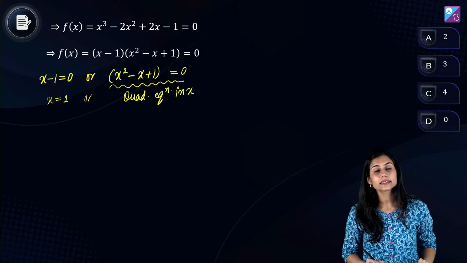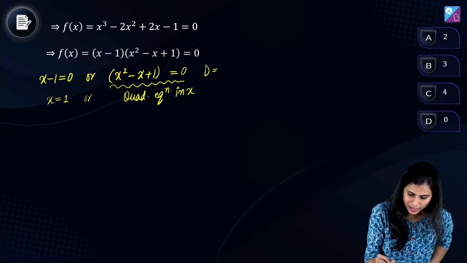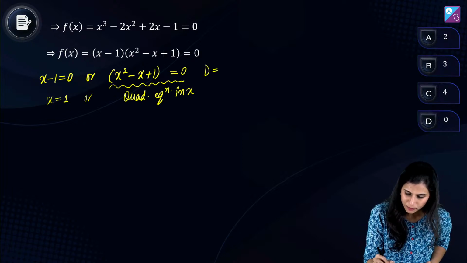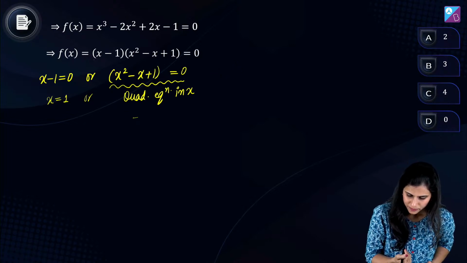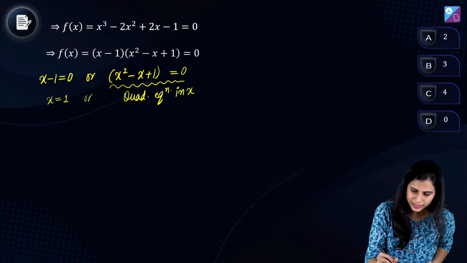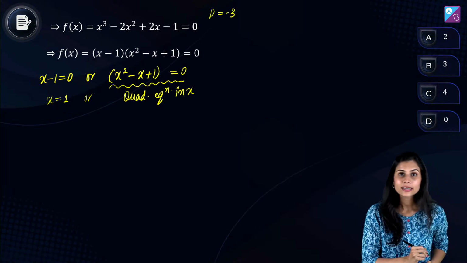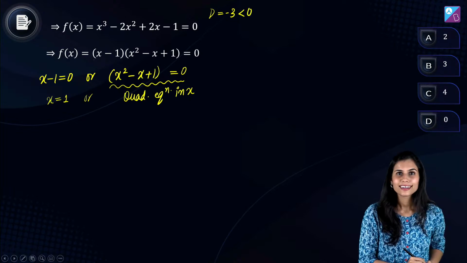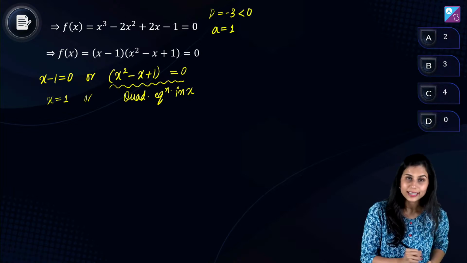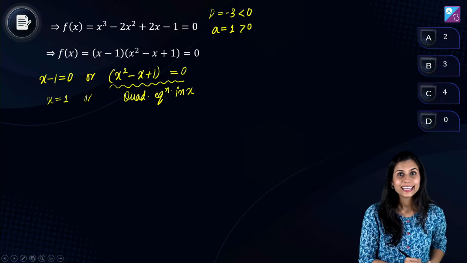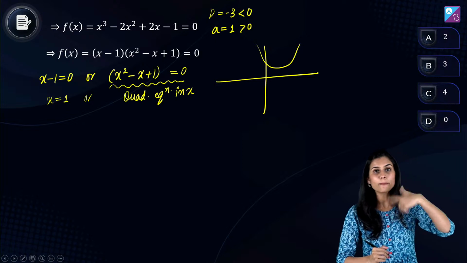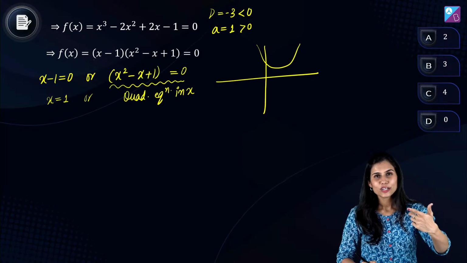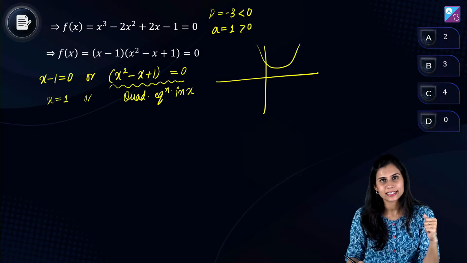What is its discriminant? Can you calculate? Discriminant comes out to be b square minus 4ac, that is -3. Right, discriminant is coming out to be -3, and if discriminant is negative and the leading coefficient is 1 which is positive, then this quadratic polynomial will look like an upward opening parabola which is strictly lying above the x-axis.